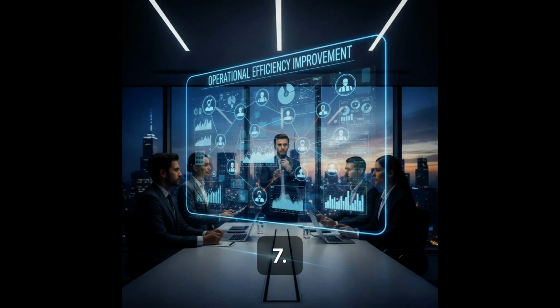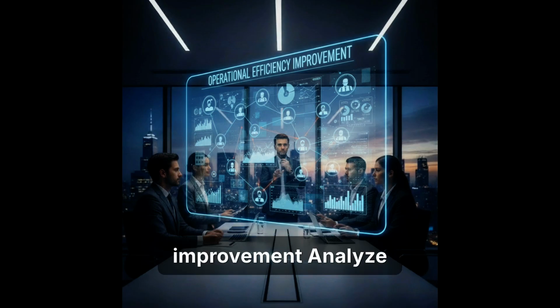7. Operational efficiency improvement. Analyze our current operational workflow and suggest 3 key areas for improvement to reduce inefficiencies. Recommend specific tools, technologies, or process changes to implement these improvements. Quantify the potential cost savings and productivity gains for each recommendation.